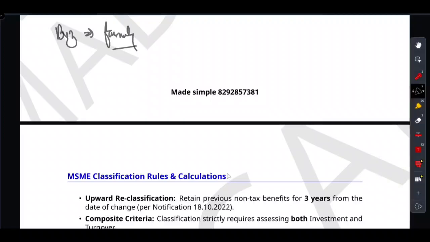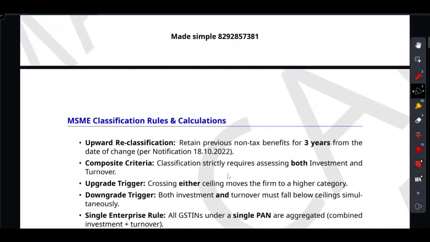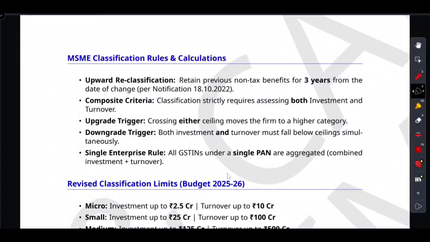Under the single enterprise rule, if they all share one PAN card, they are just one family. All GSTINs under a single PAN are aggregated, which means they are one family, right? All their investment, all their turnover gets bundled together. You can't split your business into three pieces just to stay in a lower MSME bracket. Very, very important thing: you cannot split your business into three pieces.